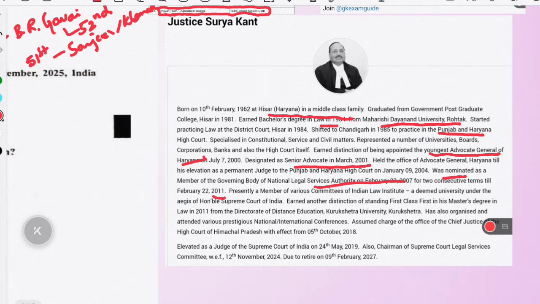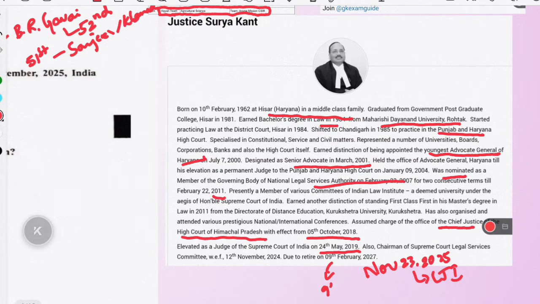And he also organized and attended national and international events, and he assumed office as the Chief Justice of the High Court of Himachal Pradesh from 5 October 2018, but on 24 May 2019 he was elevated to the position of judge of the Supreme Court. And remember, on November 23, 2025 he is going to become CJI, and he will retire on 9th February 2027, and this is the term of the CJI.